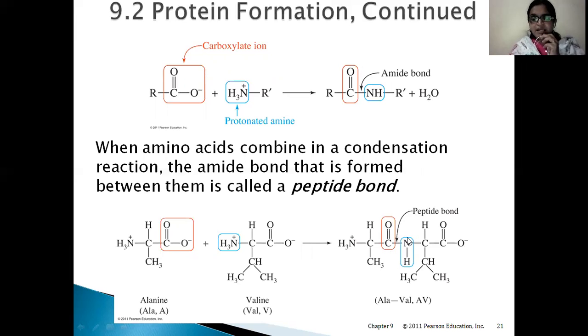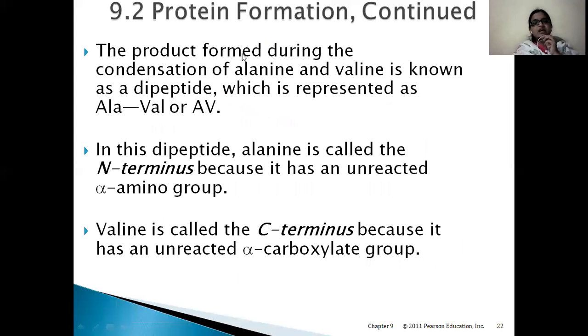It can be a set of 10 amino acids or 100 amino acids, whatever sequence you take, there will be one amino acid at the left end and one amino acid at the right end. Whatever amino acid is present at the left end will have a free amino group, so it can be called the N terminus, and the amino acid present at the right end will have a free carboxyl group. It can be called the C terminus. So now we have understood what is the N terminus and what is the C terminus.